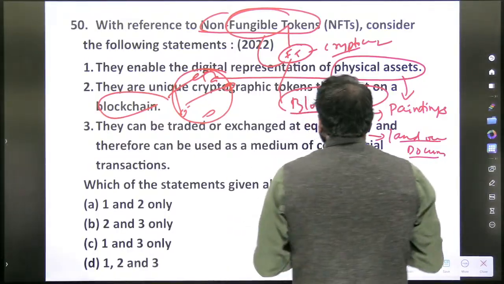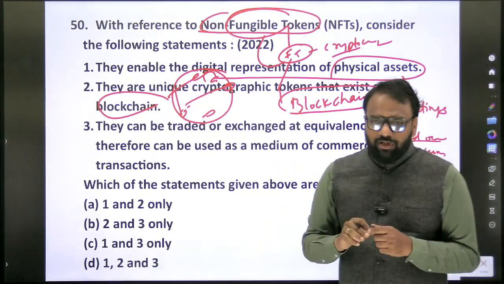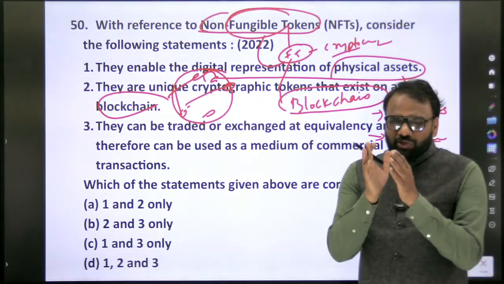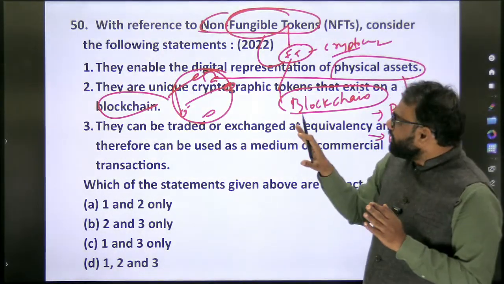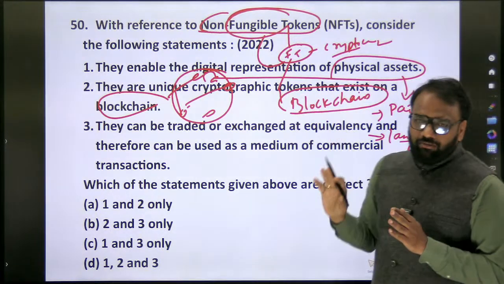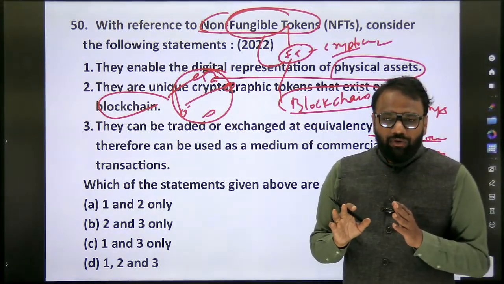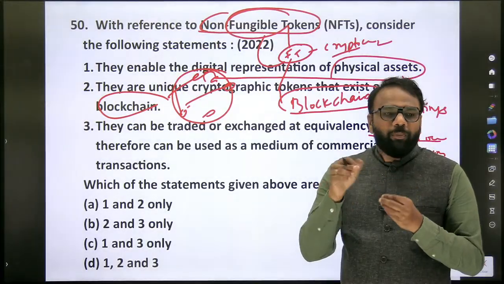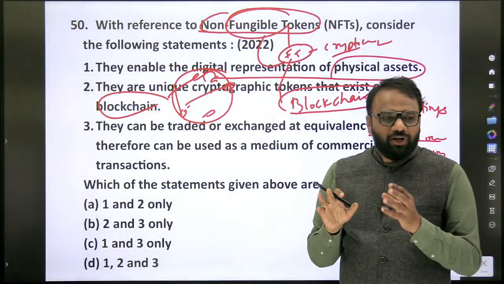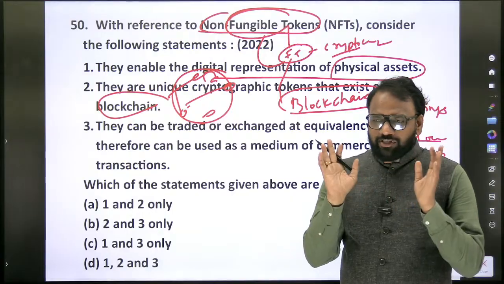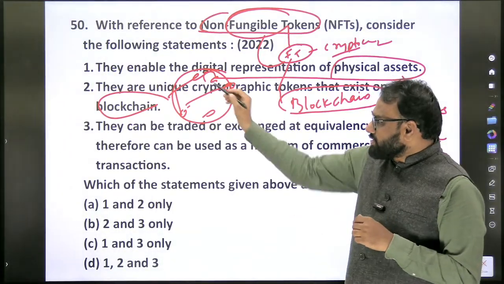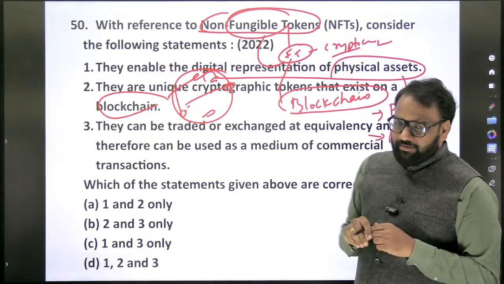So they enable the digital representation of physical assets. Say you have a painting; you will take a photo and store it on the internet by making it a non-fungible token. Now, no one can copy it or take it without your permission. At a superficial level, just understand that without your permission, no one can use it. So yes, they enable digital representation of physical assets.